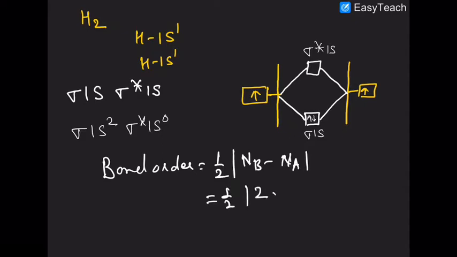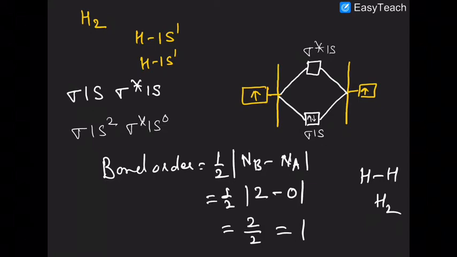So here bonding MO 2 electrons, anti-bonding 0, answer will be 2 by 2, that is 1. So bond order is 1. Here bond order also means number of bonds between the two atoms in a molecule. So you can say that only one bond is formed between the two hydrogen atoms in the H2 molecule. Are you getting that or not?